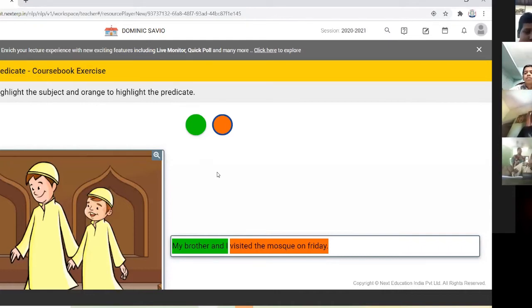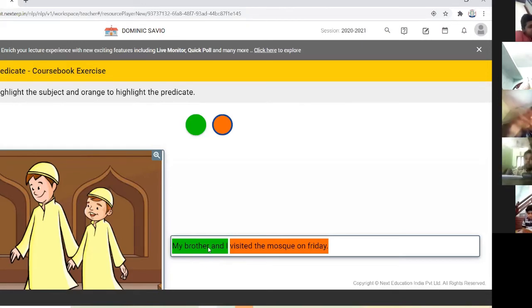Now we can understand that to construct a meaningful sentence, we have to understand what is subject and what is predicate. Okay, did you write it down? Subject and predicate. Okay, so next exercise. What is subject?